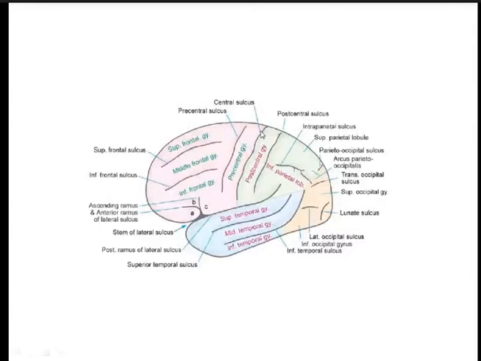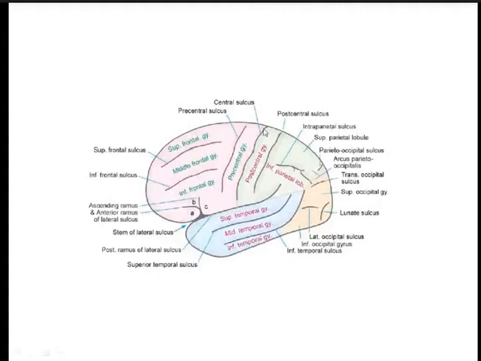It cuts the superior medial border slightly behind the midpoint of the frontal and the occipital pole, runs on the superior lateral surface downward, forward and laterally, and ends slightly above the posterior ramus of the lateral sulcus. Now the type is the limiting sulcus, because it limits the motor and the sensory area. The area in front of the central sulcus is motor in function, and the part of the brain behind the central sulcus is sensory in function. So this is one example of the limiting sulcus.